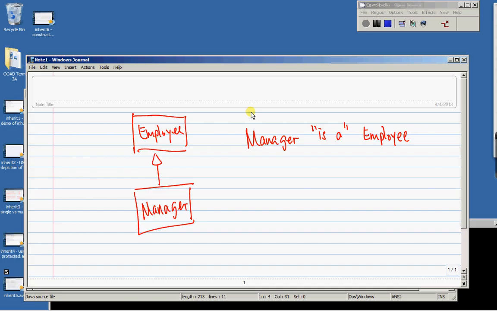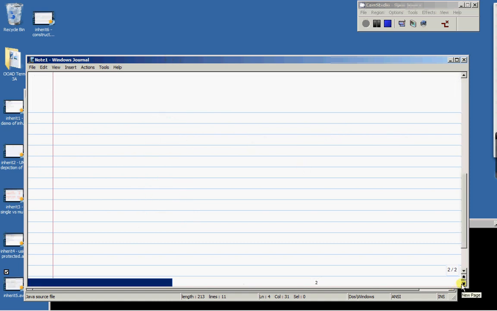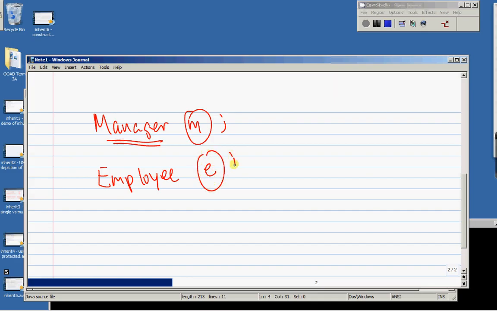Manager is an Employee. Now Java is a strongly typed language, which means that all variables in Java have a type. So when I declare a variable like that, M has a type, and it simply means that M can only store the address of a Manager object. When I declare a variable like that, E has a type as well. E's type is Employee, and it means that E can only store the address of an Employee object.